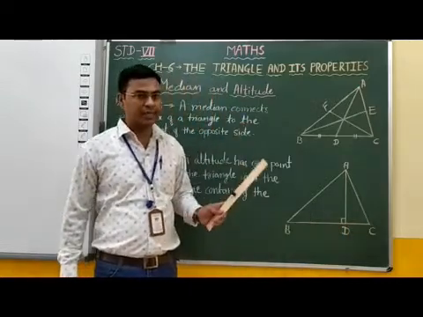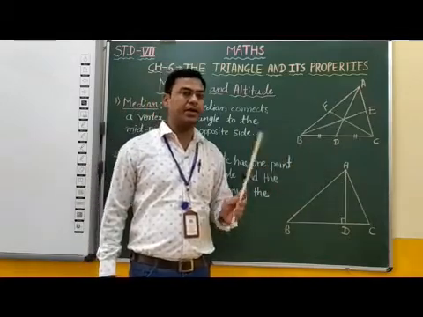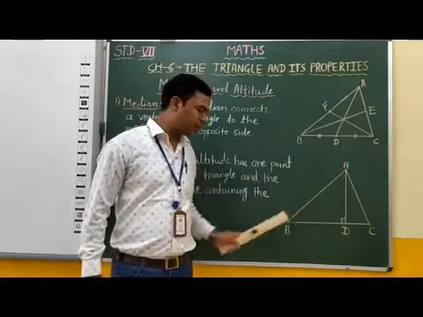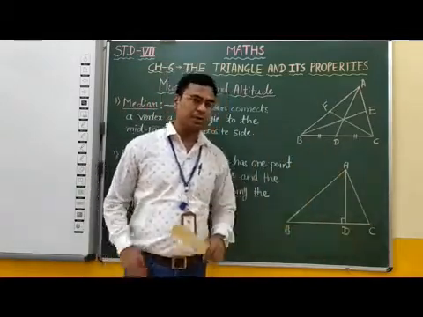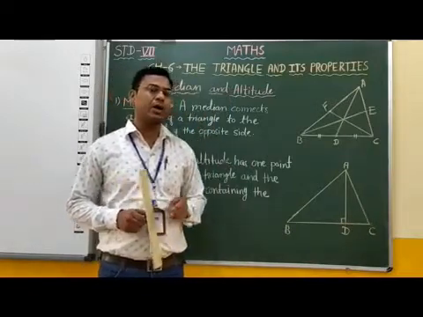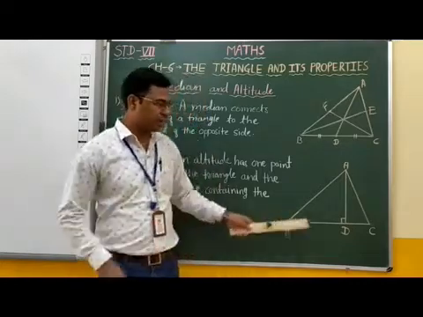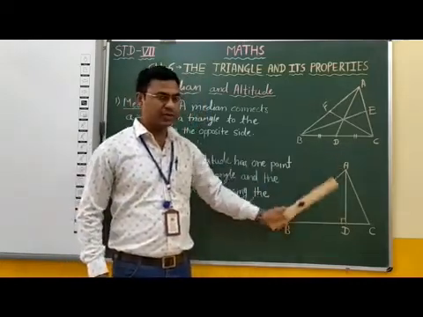Therefore, we can say that this line segment AD is an altitude of the triangle ABC. Now students, in any triangle we can draw three altitudes. Now in this triangle, this is the first altitude.